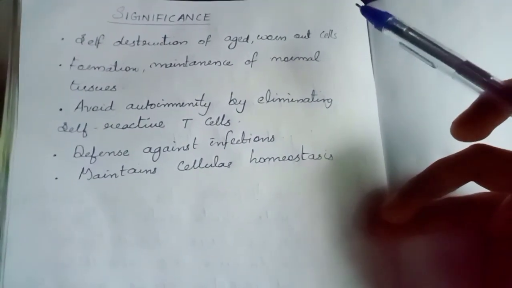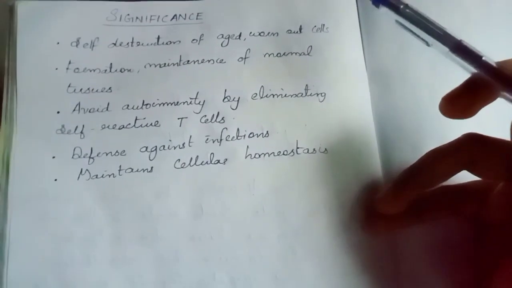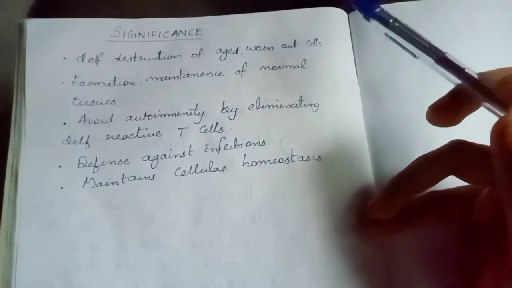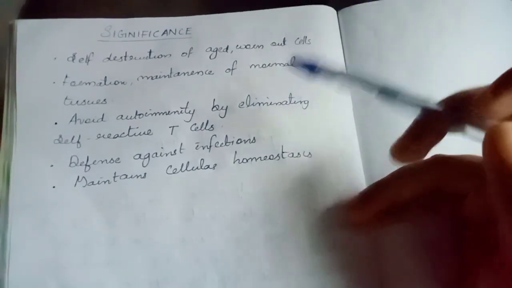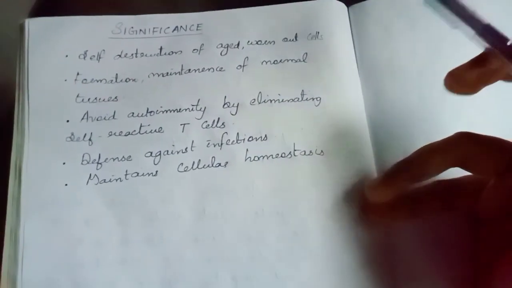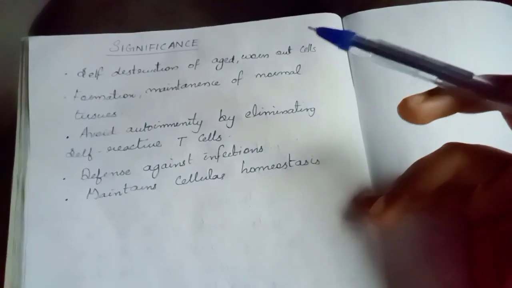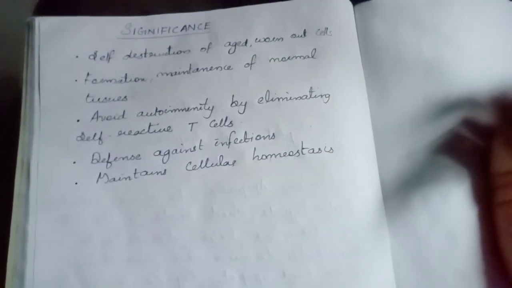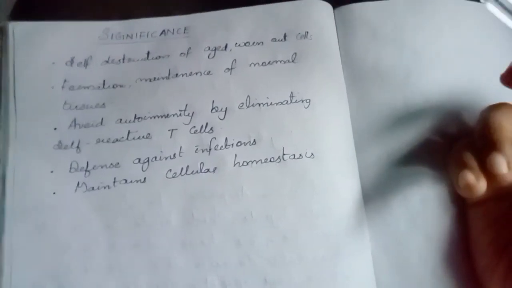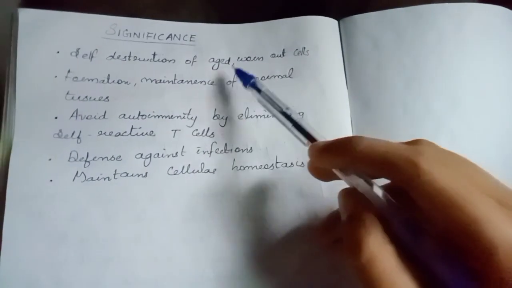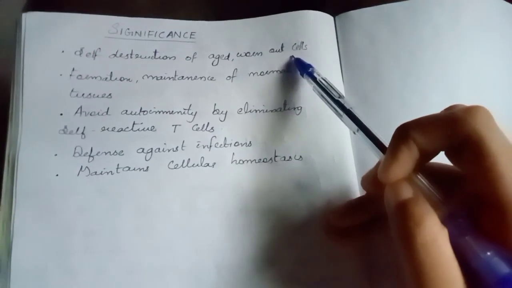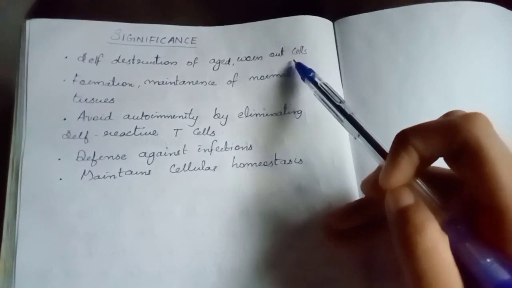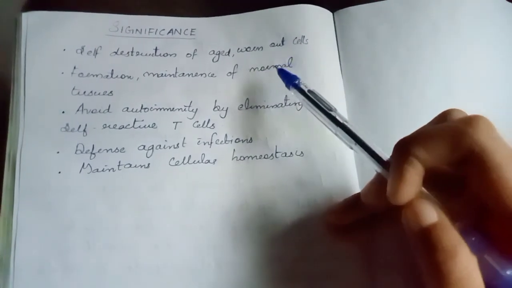As we said in the beginning of this class, why is there a need for apoptosis? Apoptosis is a kind of cell destruction. What happens when the growth of cells continues? Of course, excessive multiplication of cells will definitely cause cancer, right? So the significance of apoptosis is very important. The first one is the self-destruction of aged and worn out cells. There might be many damaged cells out there, and these cells can be removed by the process called apoptosis.